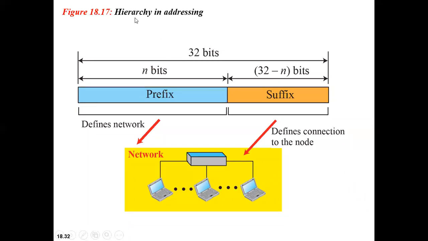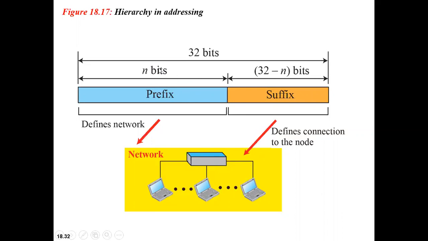So in IPv4 addressing, there is a hierarchy, and the address has been divided into two parts: one is prefix and the other one is suffix. What does the prefix define? It defines the entire network. What does the suffix do? It defines the connection to the node. How many bits is the prefix?